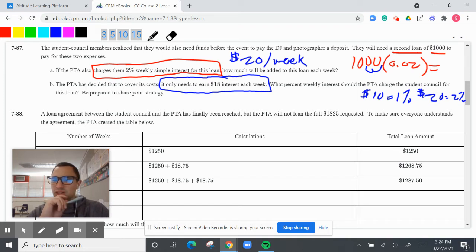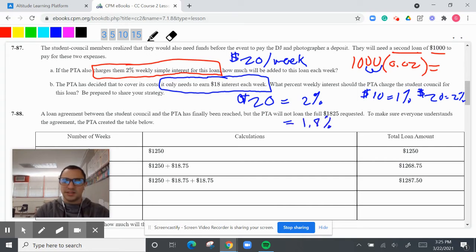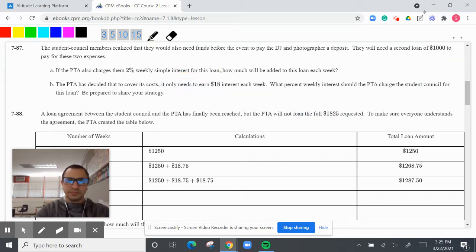What percent weekly interest should the PTA charge the student council for this loan? Well, if they only need, here's the thing. If I have $20 equals 2%, what is going to be 1.8%? Well, $18. Oops, that's what I meant to say. $18 is going to equal what? If this 2 right here is the decimal, like let's say right there, then that means the decimal is going to go right there. So that's $18. So let me go ahead and try that one more time.